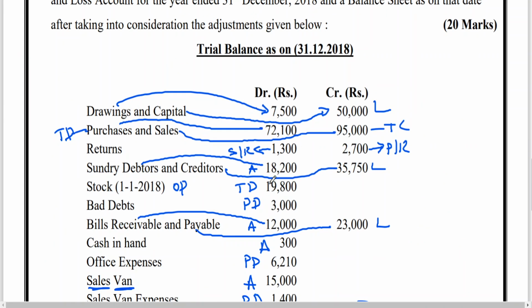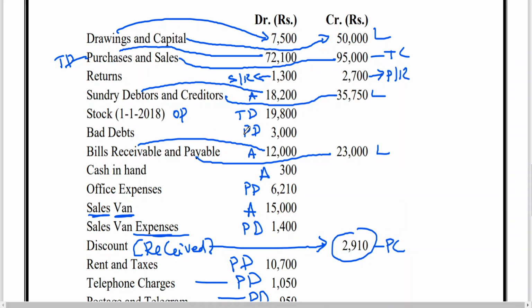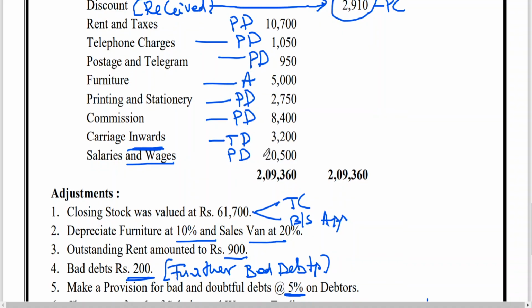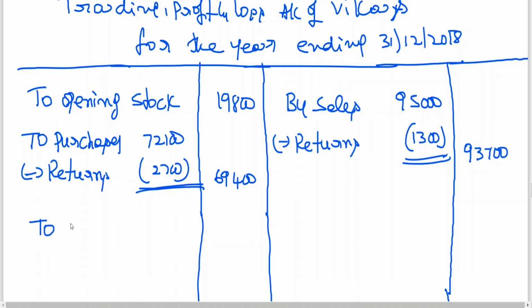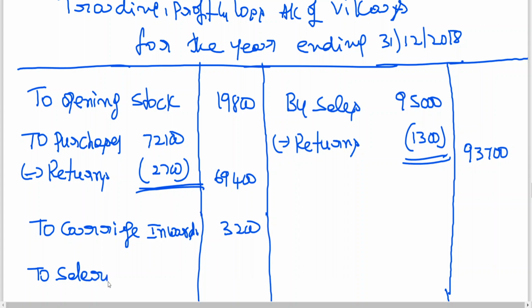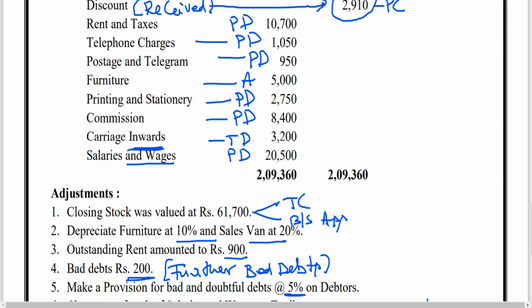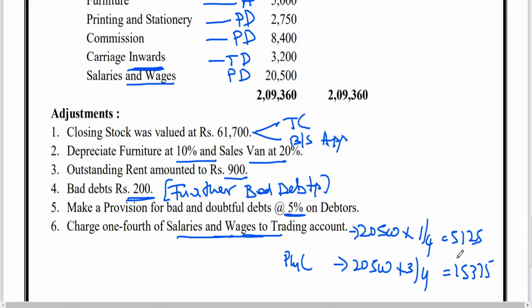Then after that we are having trading account items. Opening stock has been taken. Somewhere we are having carriage inwards 3,200. And we are also given salaries and wages. 1/4 is related to trading account, as has been mentioned. 1/4 of 20,500 is coming to 5,125.